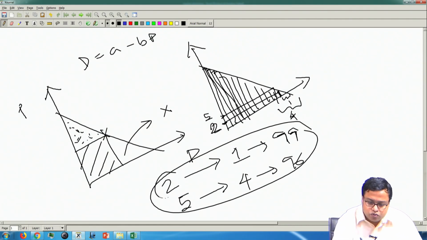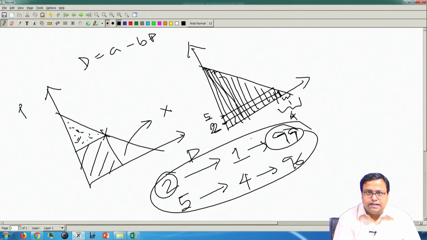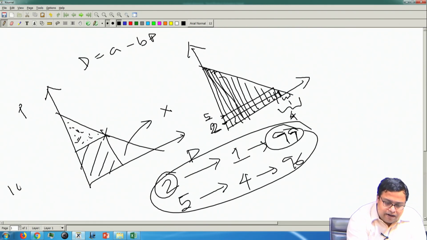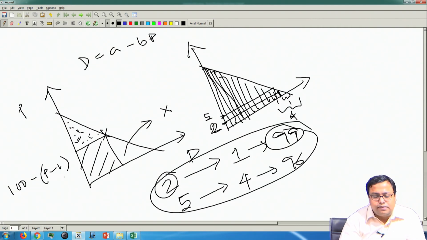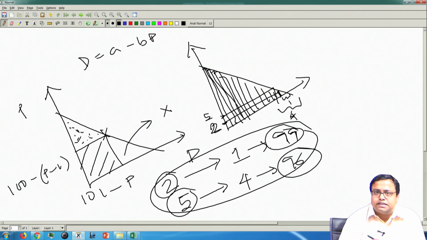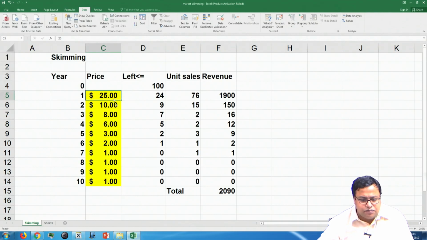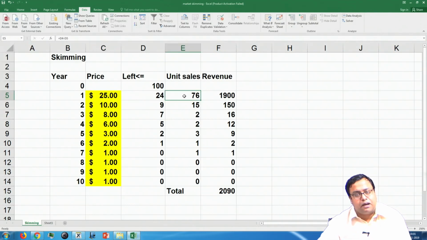When it is $2, it is 99. That means the demand is basically 100 minus price minus 1, something like that. Fair enough. So, 101 minus price. When it is $5, it is 96, which means demand is equal to 101 minus price. So, when I first create a price of $25, 76 persons buy.